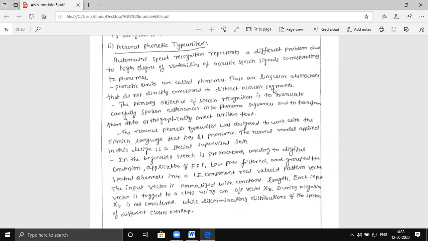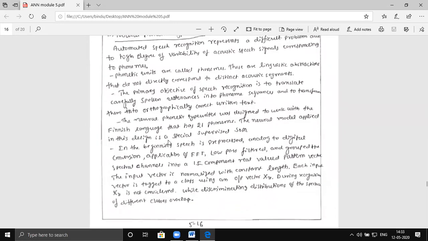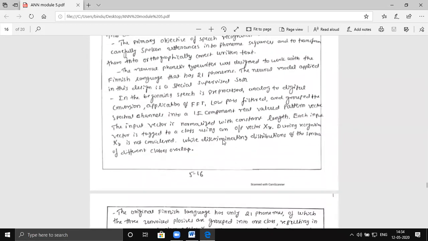In this example we take the Finnish language, a particular language which has 21 phonemes, and a neural model is applied to the design. Initially, speech is pre-processed, the FFT is taken, filtered and grouped into spectral channels as a 15-component real-valued pattern.